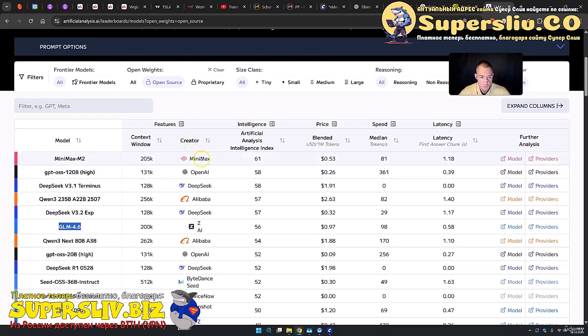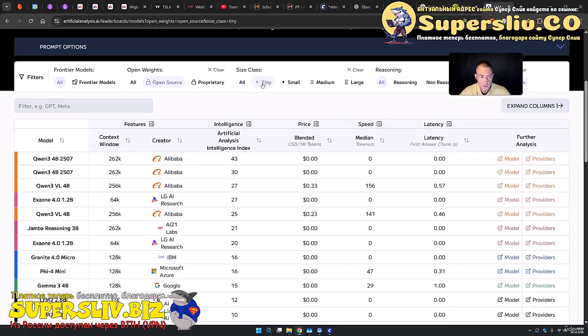You can always see the creator of this model. This Minimax model was created by Minimax obviously. GPT OSS is created by OpenAI. The DeepSeek models come from DeepSeek, the Qwen models come from Alibaba, and the GLM 4.6 models, they come from ZAI. Don't worry about these prices here because you run everything locally and this means that you don't have to pay a penny. But maybe you have one downside. These models, they are gigantic and you need big hardware. And in order to filter through hardware, you can also press here.